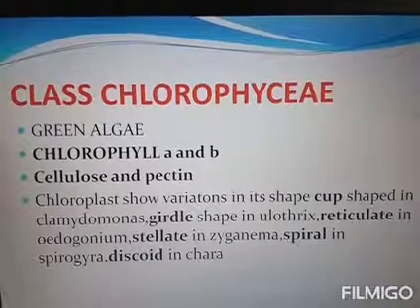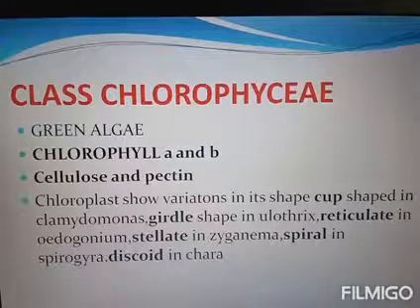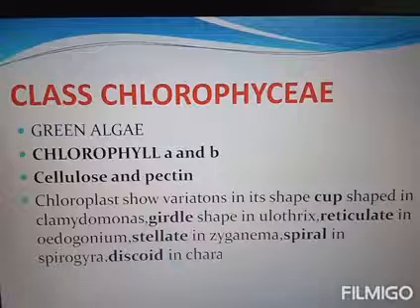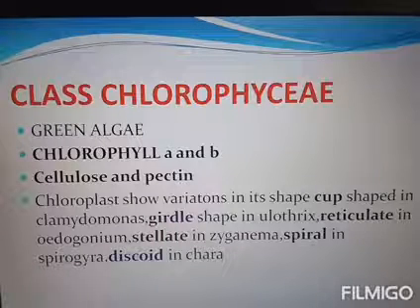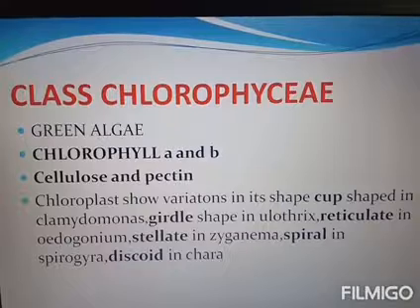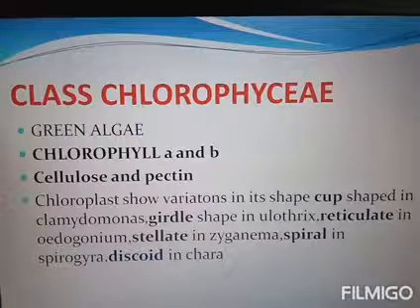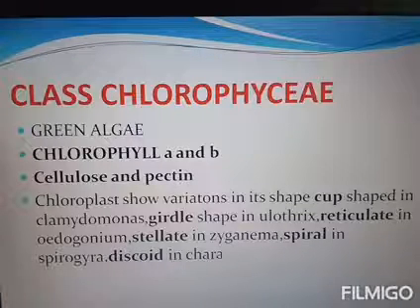All these names are in your textbook, so read the textbook carefully. Otherwise, you will not be familiar with all these terms. So the unicellular Chlamydomonas, colonial Volvox, filamentous Spirogyra, and the highly branched Chara.